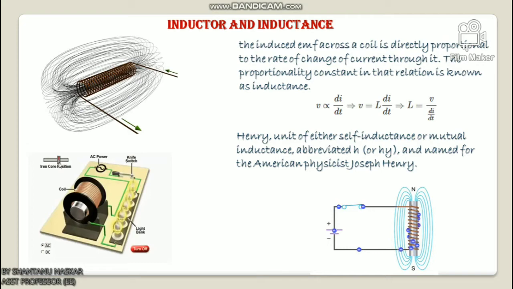So a current through a conductor produces a magnetic field surrounding it. The strength of this field depends upon the value of current passing through the conductor. The direction of the magnetic field is found using the right hand grip rule. The flux pattern for this magnetic field would be a number of concentric circles perpendicular to the direction of current. Now if we